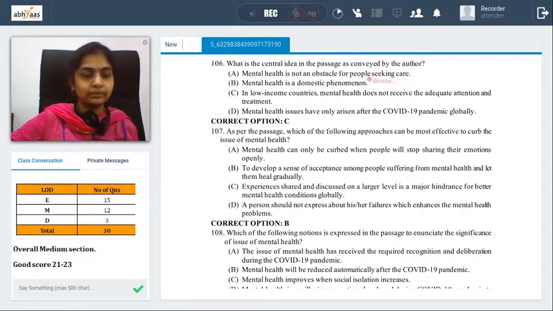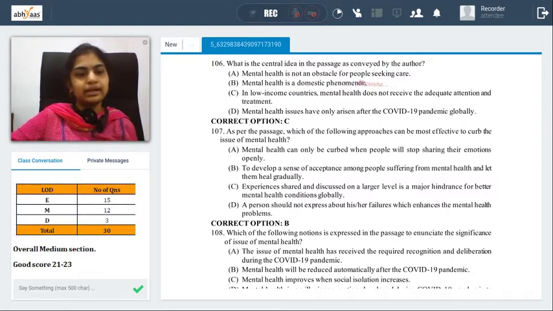People are not taking help on mental health condition. That's not my answer. Mental health is a universal phenomenon: rich country, poor country, at workplace, at home. Obviously, there's a stigma and difficulty associated with it. So this can't be my answer.